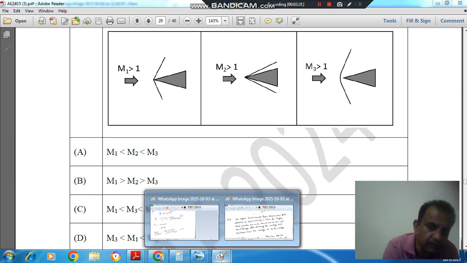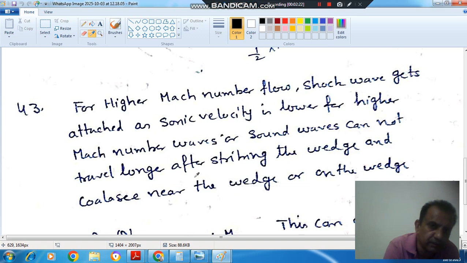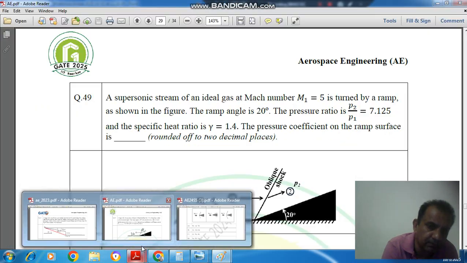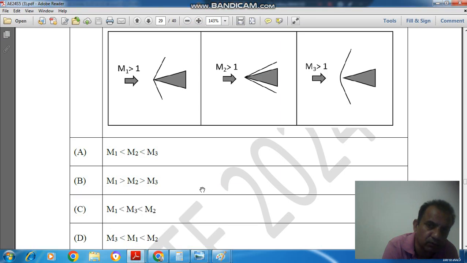So this is the explanation, and I will read this explanation also. For higher Mach number flow, shock wave gets attached, because higher Mach number flow means lower sonic velocity and shock wave will get attached like this.